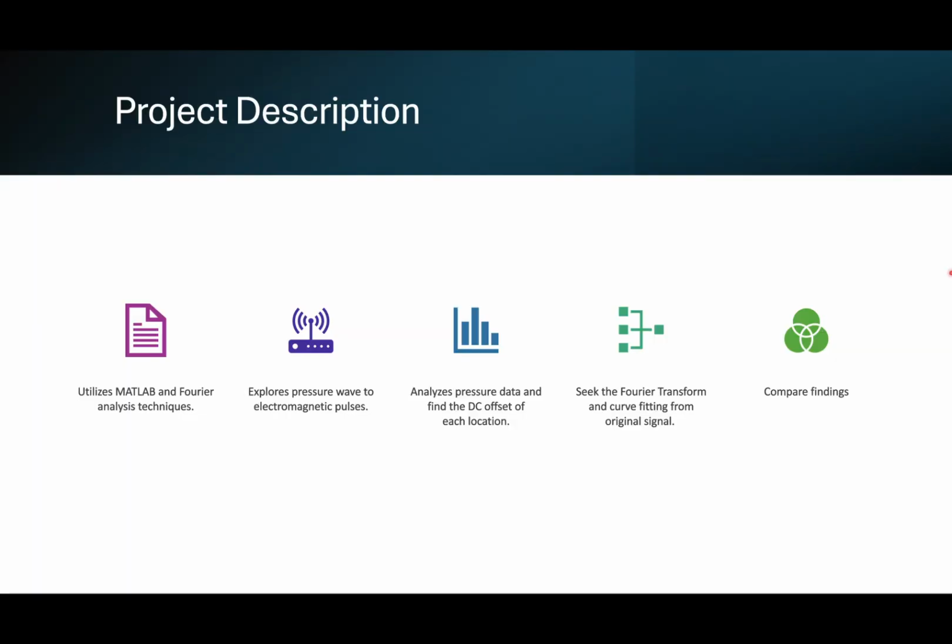So for this project, the description states that using MATLAB, you want to analyze the pressure waves given with the electromagnetic pulses onto a sphere. We want to use MATLAB to plot the Fourier transform. Then we want to analyze all the data and extract it into plots, and then compare our findings.